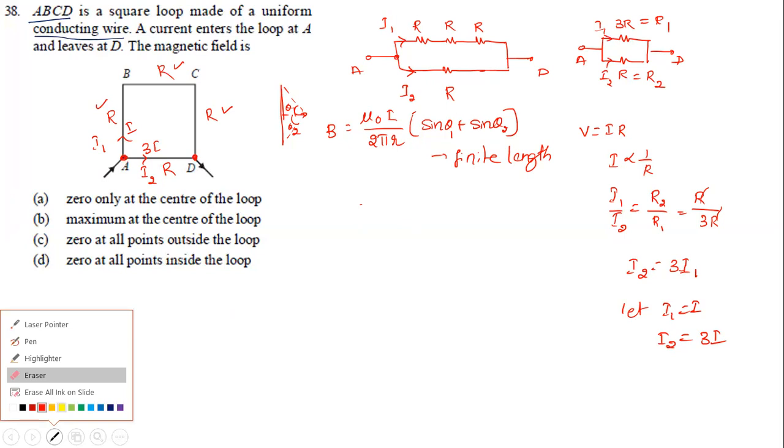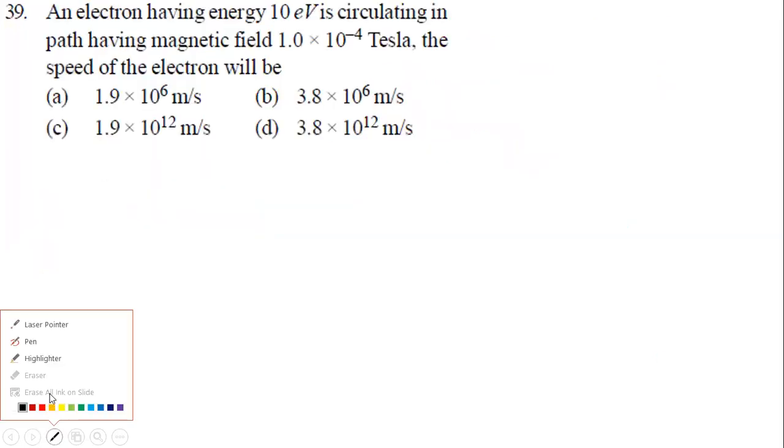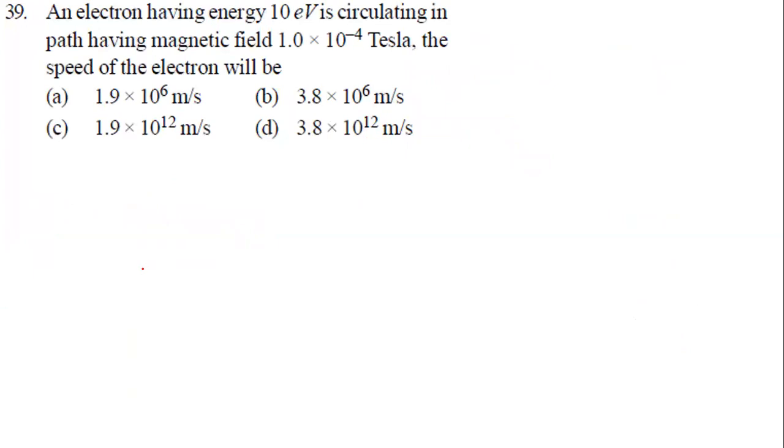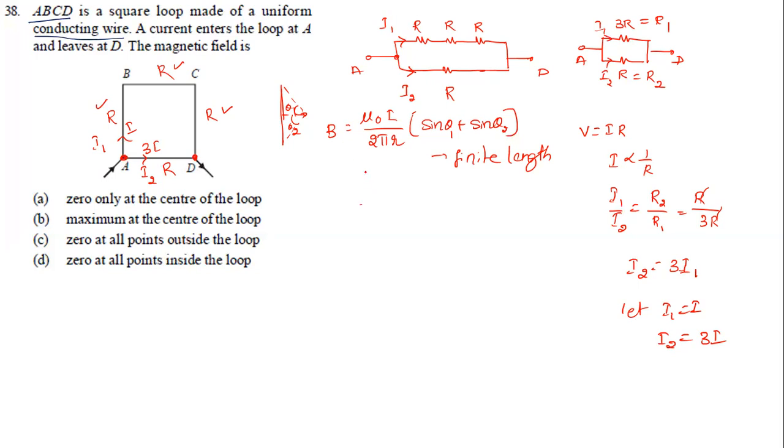Question number 38 we are discussing now. Wait for 1 second. Is it 2 pi r or 4 pi r? That's what my question is now. Yeah, it is 4 pi r. It is 4 pi r, correct.